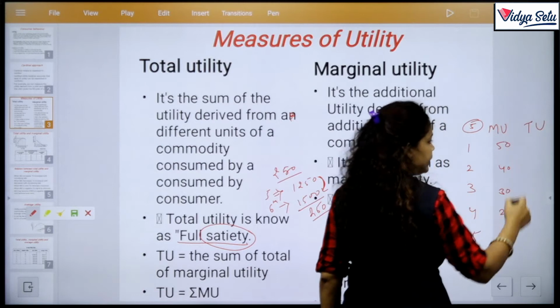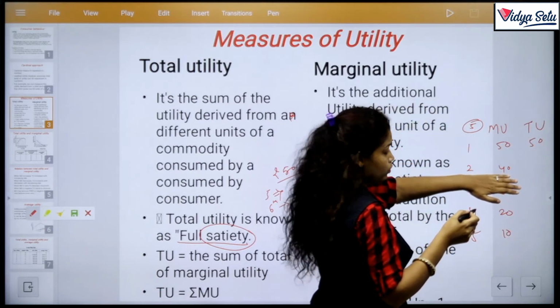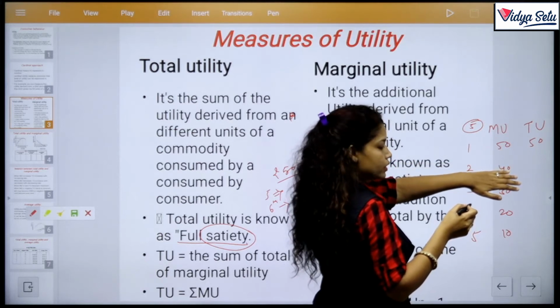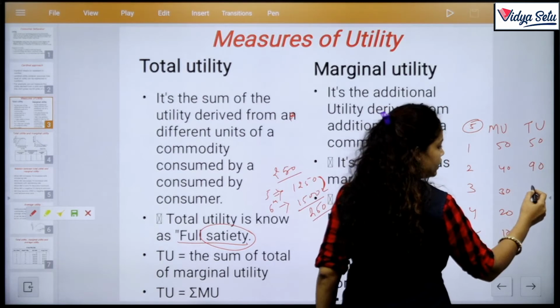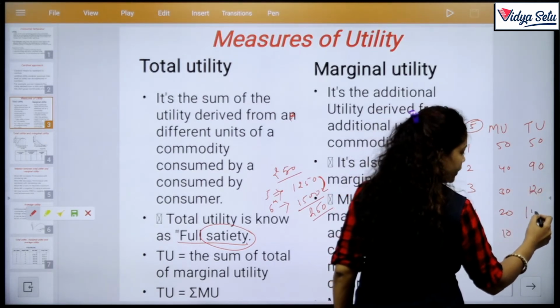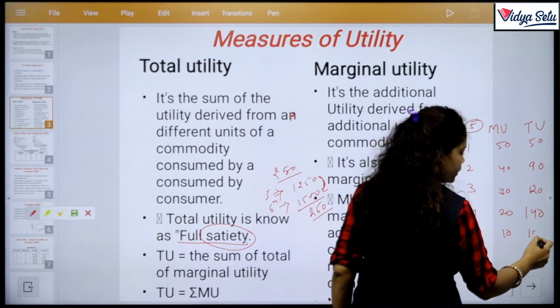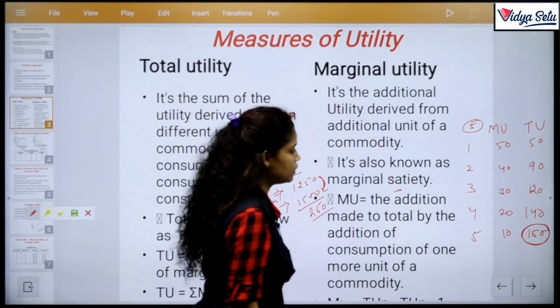Then what is TU? Total utility is 50 for the first unit. For the second unit we add 40, that is 90. For the third unit we add 30, that is 120. Adding 20, that is 140, and adding 10 gives 150. The total utility is 150.